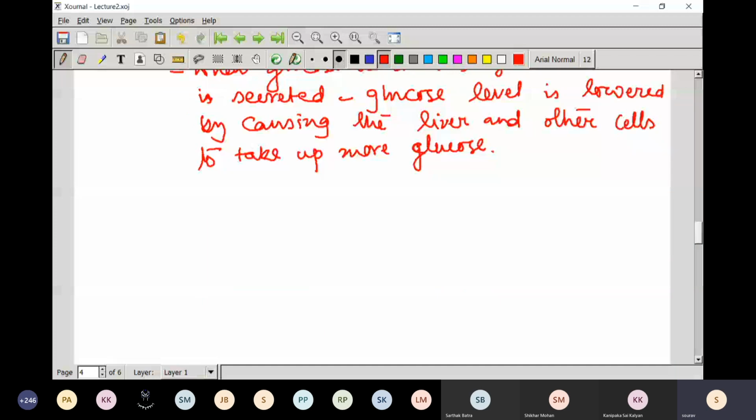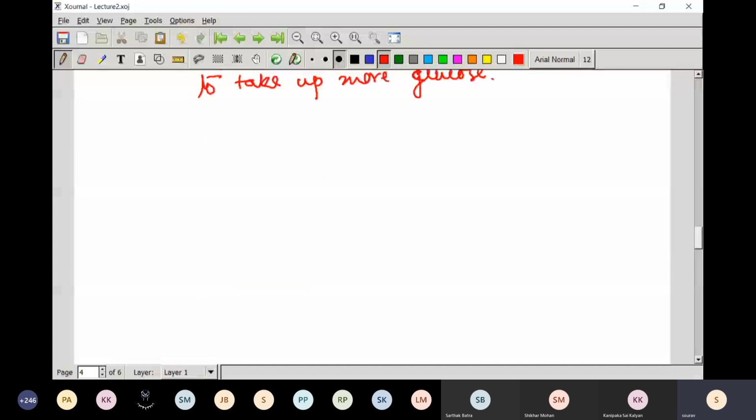We can represent this in diagram form, so it would be easy to remember, all these mechanisms.